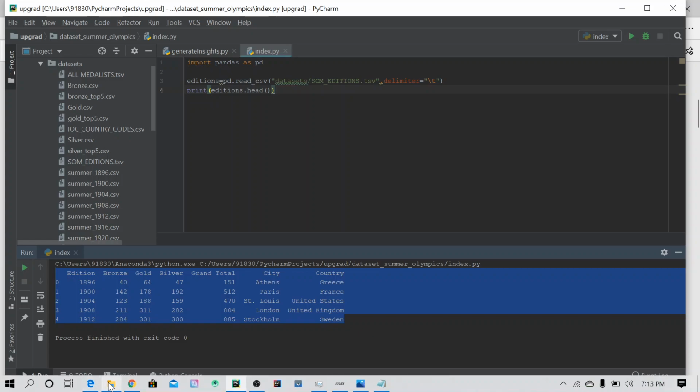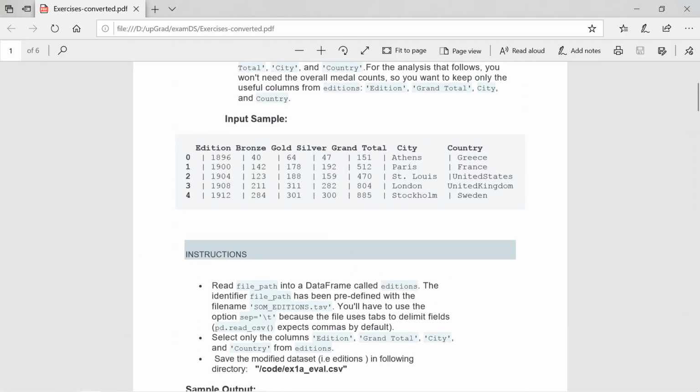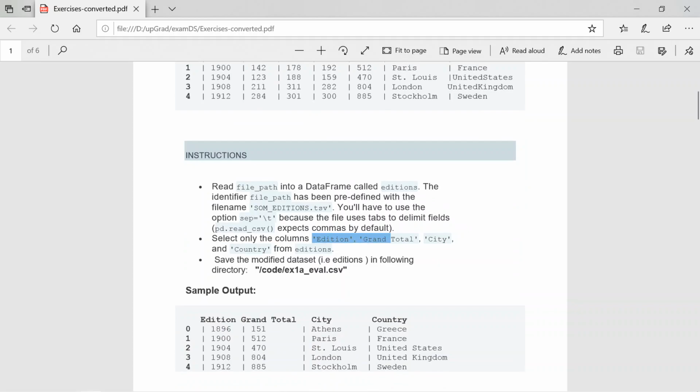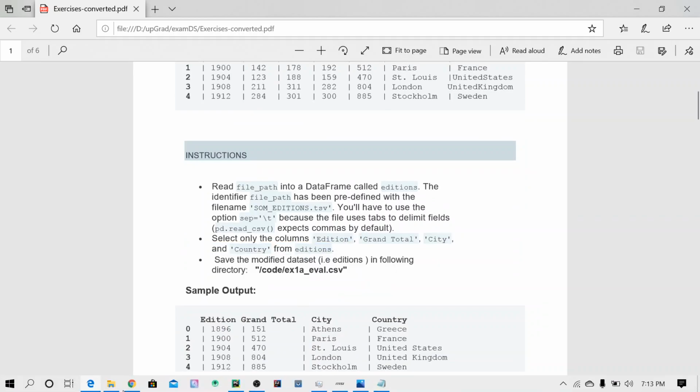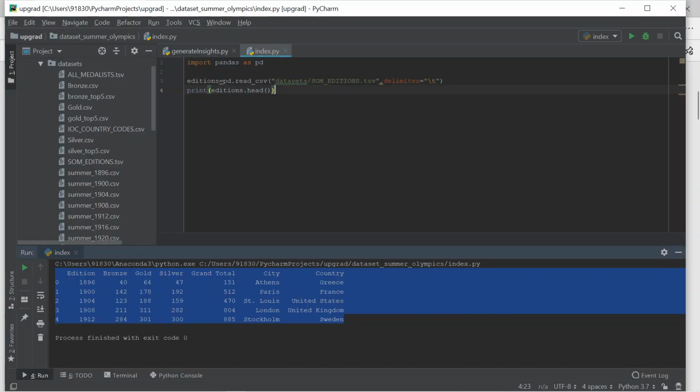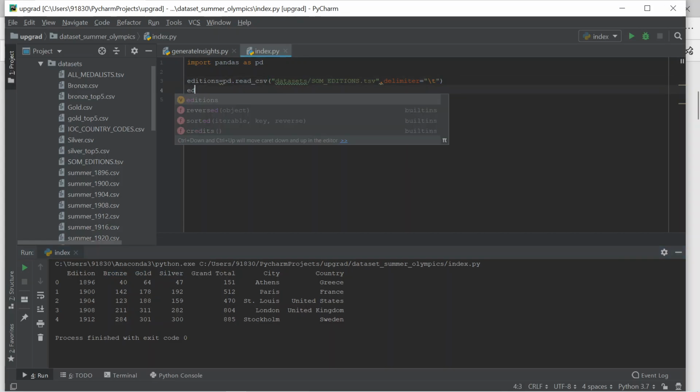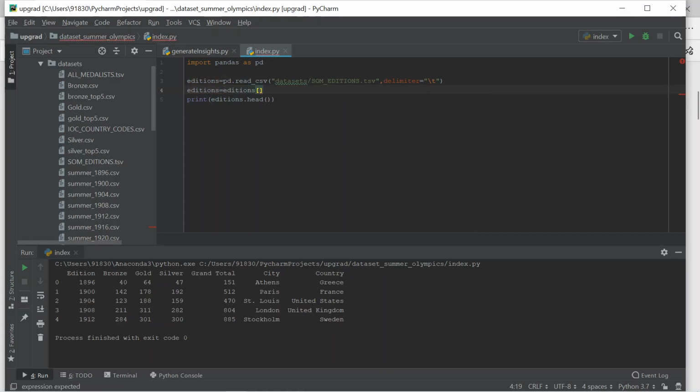So in that, the first use case is they want me to use only these columns: editions, grand total, city and country from this data set, from this data frame. So how to remove this bronze, gold, silver, or another way to say is how to select only these four columns. Editions is the data frame. In that, for the columns you need to select, you need to specify the column names.